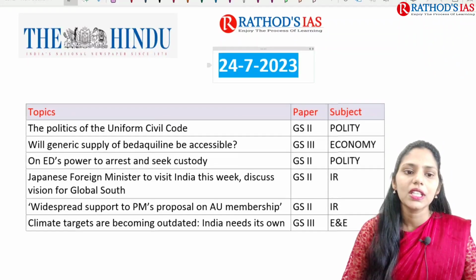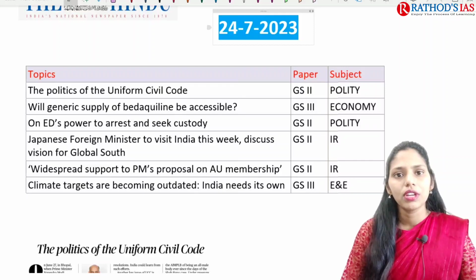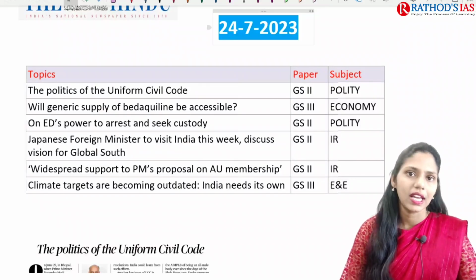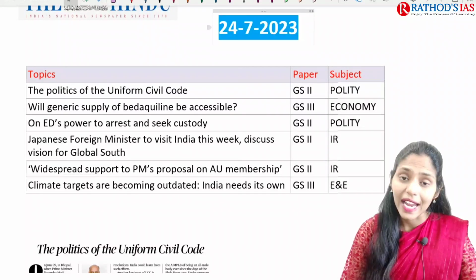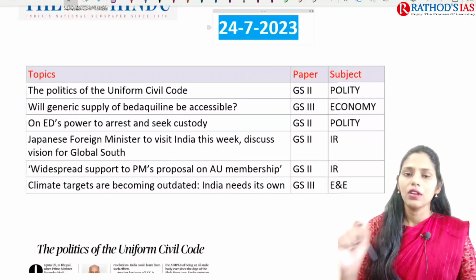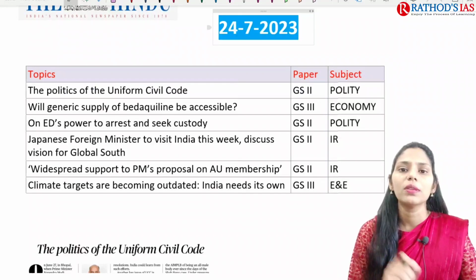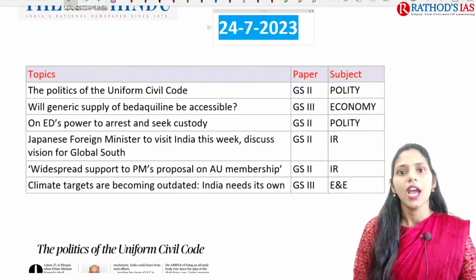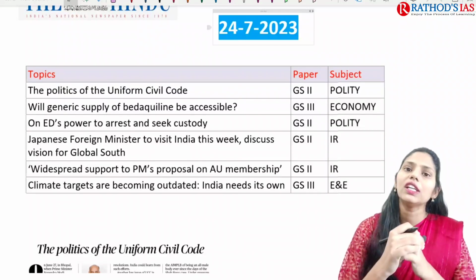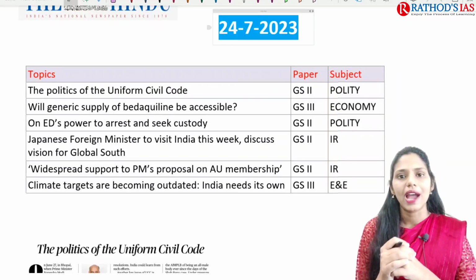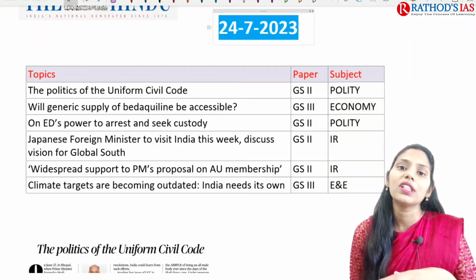Here the first topic is the politics of the Uniform Civil Code. For the last 10 to 15 days, this Uniform Civil Code has been highly in the news. Because of this, as a UPSC aspirant, you need to know what exactly the Uniform Civil Code is, whether it is present in our constitution or not, and which provisions talk about it. You have to see whether we have this in India or not, and if yes, in which state it has been implemented, what the advantages of implementing it are, and even what the challenges are.